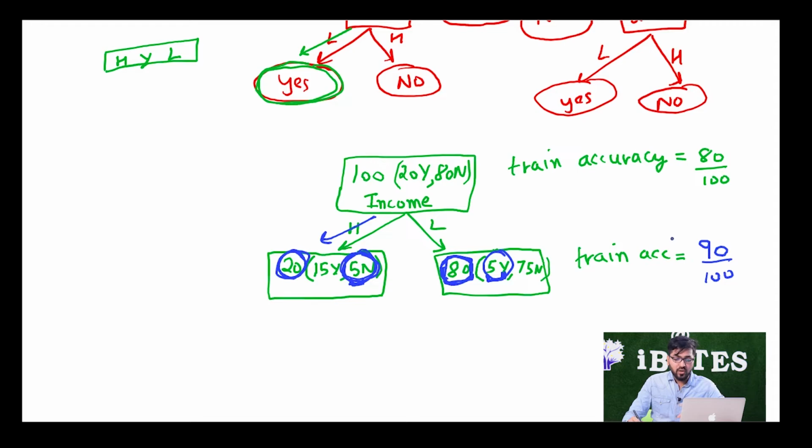So I think now you are able to understand how, just by splitting on one feature, our accuracy all of a sudden went from 80 by 100 to 90 by 100. This is how decision trees basically help us in increasing the accuracy. As we go down, we generally increase the accuracy. It might stay constant or it might increase. It never comes down, right? Yeah. So now let's try and split our decision tree further, okay?